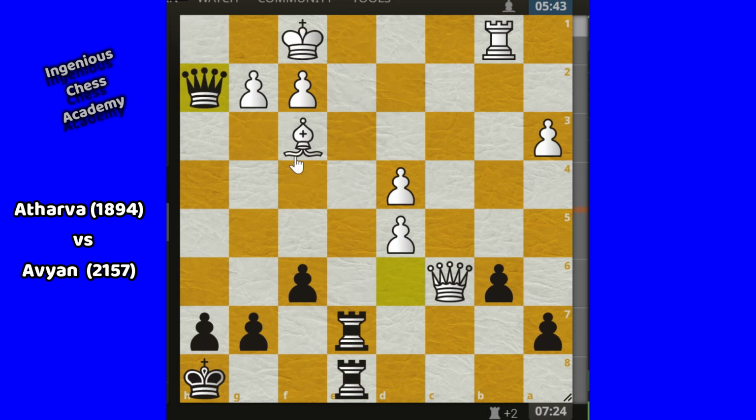And here Atharva is forced to play g3. Why g3? To stop this checkmate. You can see here. Now Abhiyan played queen h3, which is also a very nice move. After queen h3, this is a very bad move.